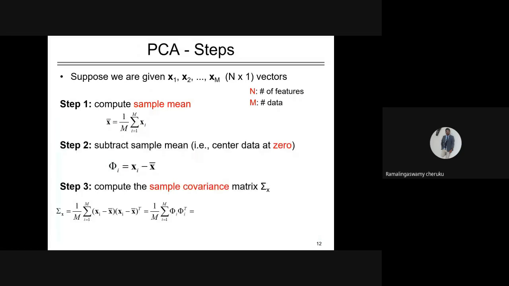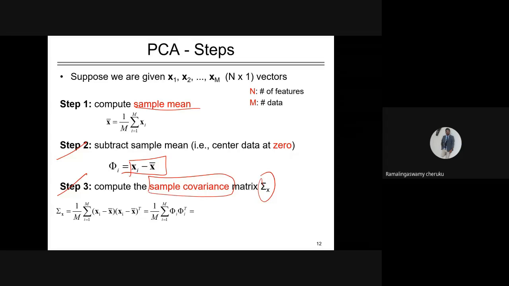So these are some of the steps. First, you have to compute the sample mean, meaning the mean of each and every feature. Then subtract it from each and every point. Once you get that, after step 2, you can find the covariance matrix, the sample covariance matrix sigma x.